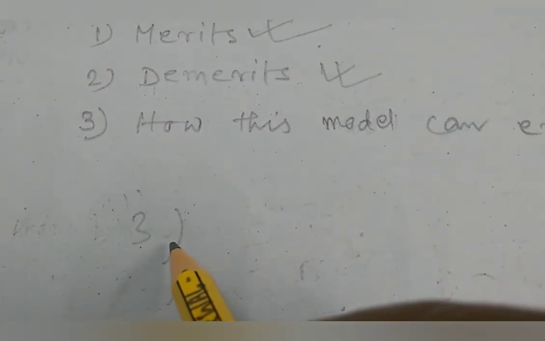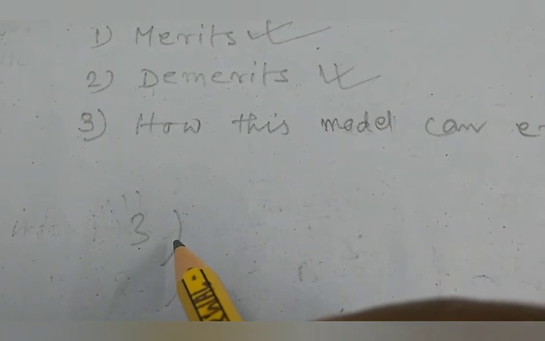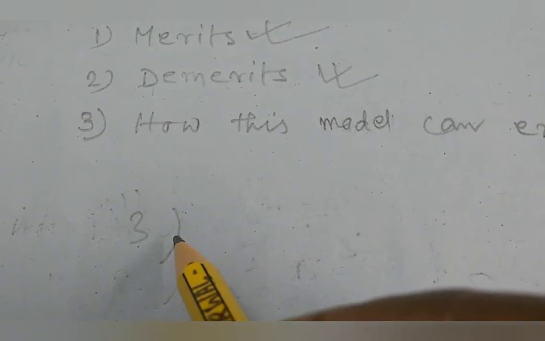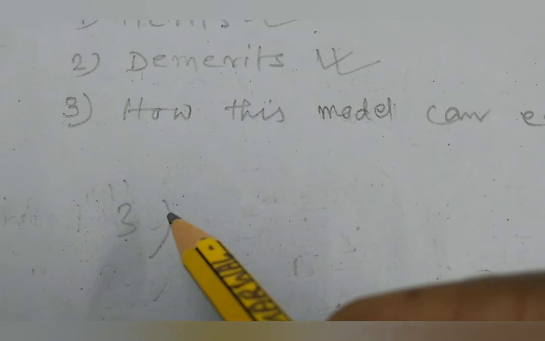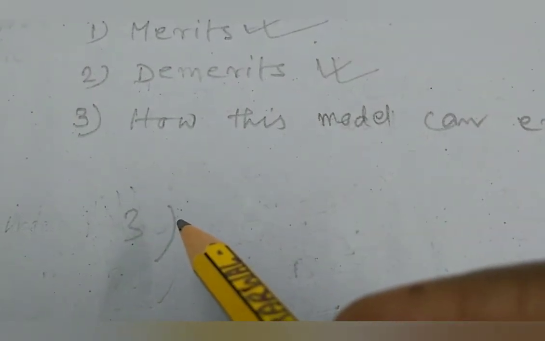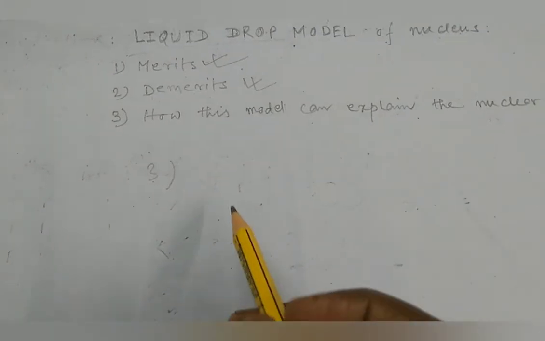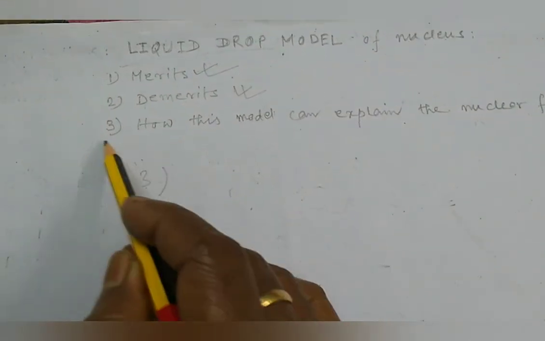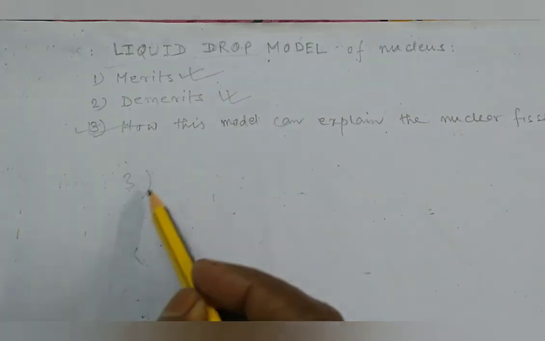Thirdly, it cannot explain the low-lying excited states, which are actually quite widely spaced in nuclei. Now we discuss the third point.